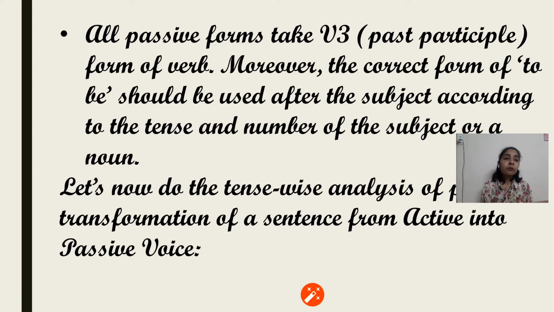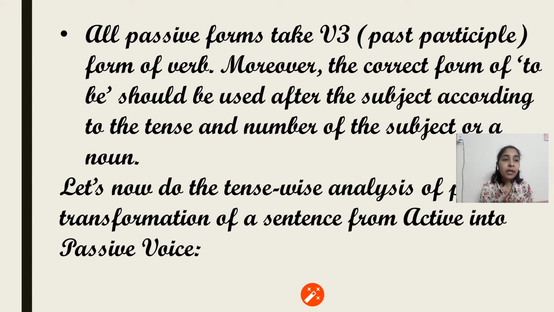One more thing that is easy here is that in active voice we have 12 tenses. We have present, past, and future, and in each of them we have 4 classifications. That means present simple, present continuous, present perfect, and present perfect continuous, and similarly in the case of past and future also.